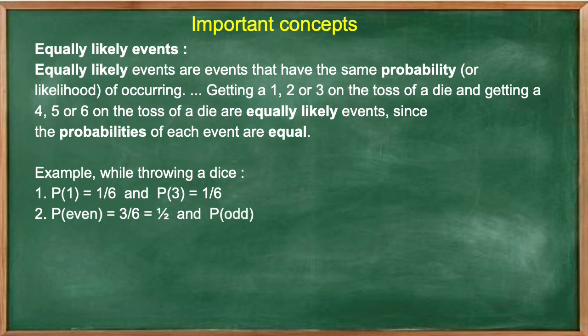Example 2. The probability of even numbers is equal to 3 divided by 6, which is equal to 1 divided by 2, and the probability of odd numbers is equal to 3 divided by 6, which is equal to 1 divided by 2. See, there are 3 even numbers and 3 odd numbers. So the probability will be 3 divided by 6, that is 1 by 2. And both odd and even numbers have the same probability, therefore they are equally likely events. Let us consider another example.